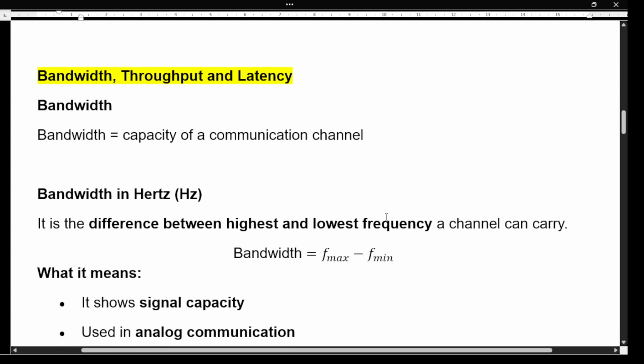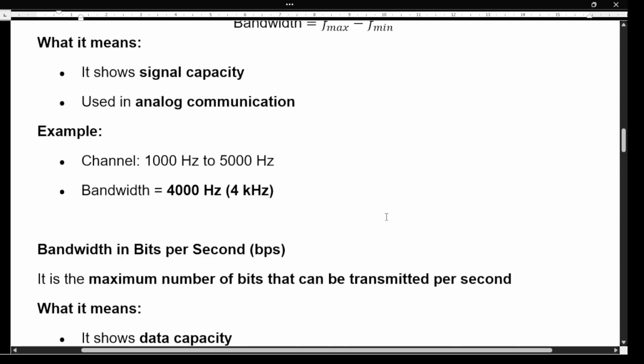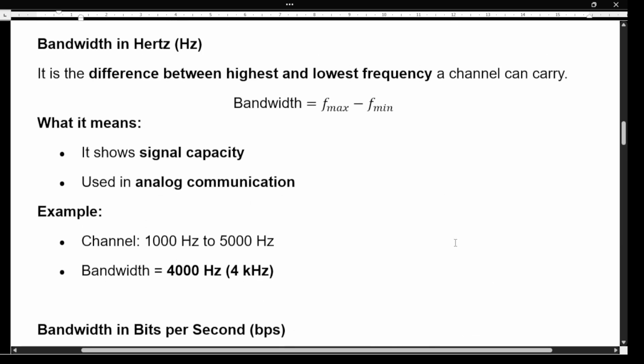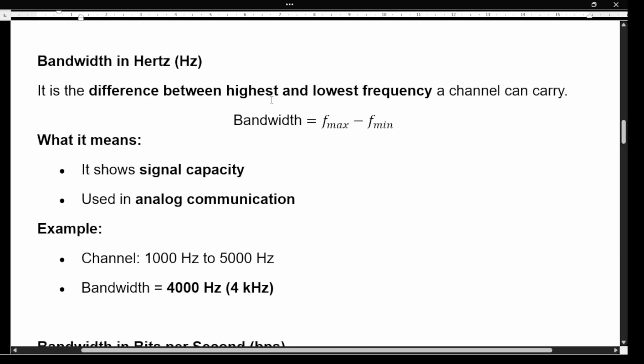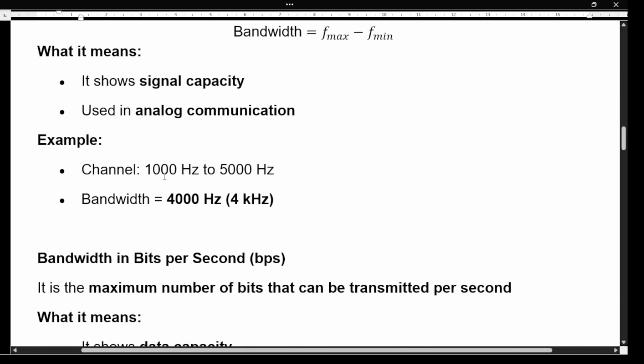So what does mean by bandwidth? Bandwidth is the total capacity of a communication channel. Okay, so bandwidth can be measured in two ways, that is hertz and bits per second. So when a bandwidth is set in hertz, it is the difference between the highest and lowest frequency a channel can carry. So bandwidth equal to Fmax minus Fmin. So it shows the signal capacity used in analog communication. Okay, for example, if a channel is 1000 Hz to 5000 Hz, then the bandwidth could be the 4000 Hz.